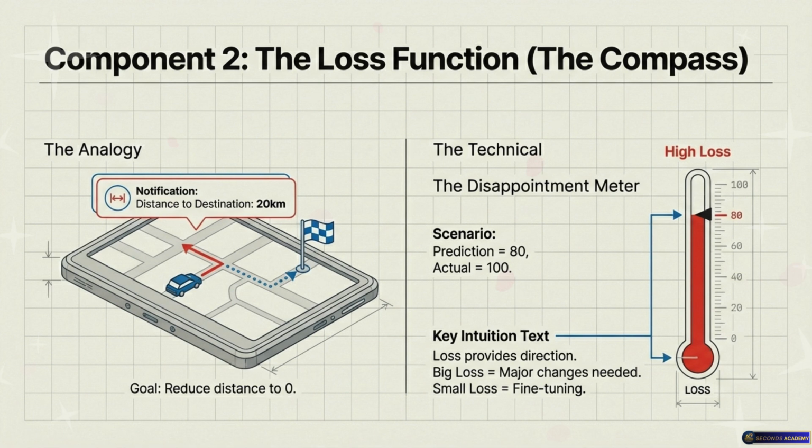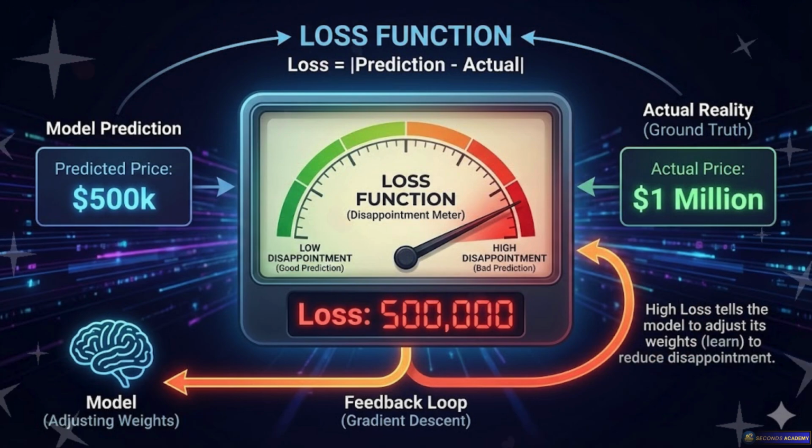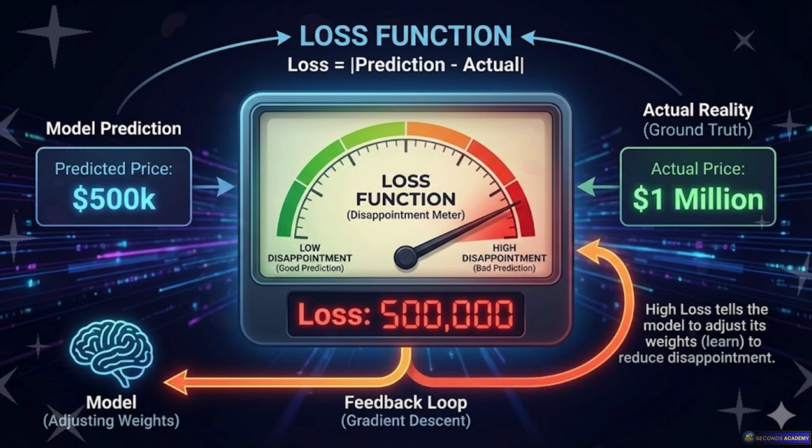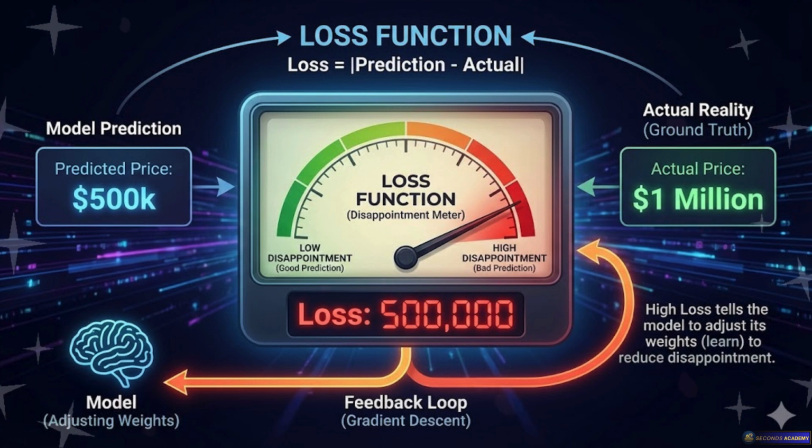The loss function. That sounds very serious and mathematical. It is mathematical, but I want you to think of it not as a formula, but as a disappointment meter. A disappointment meter. Okay, I really like that. Because that's what it is. It measures the exact distance between the model's guess and reality. So in your example, the prediction is 80, the actual is 100. So the loss is the gap. It's that 20 lakh difference.